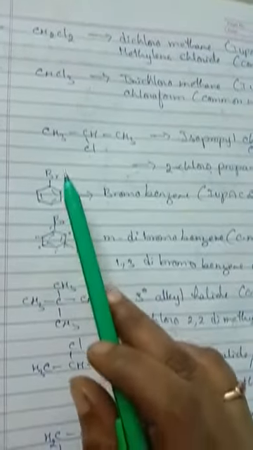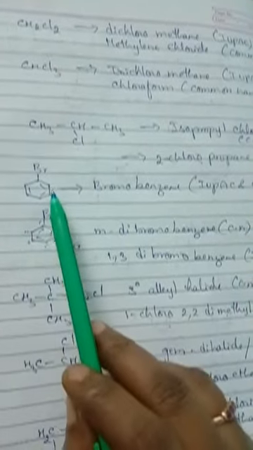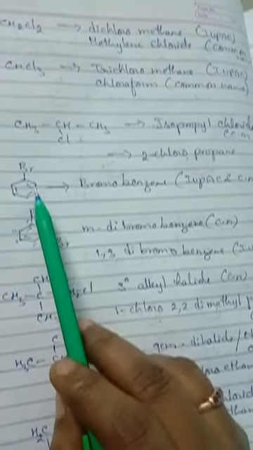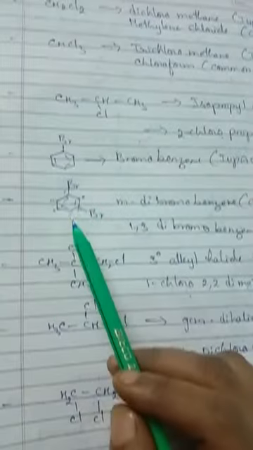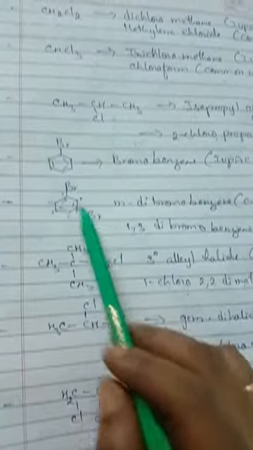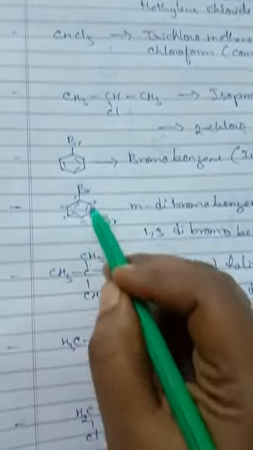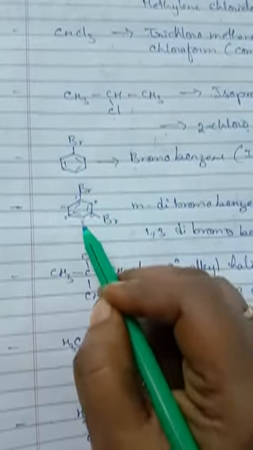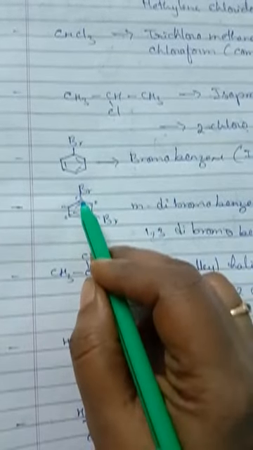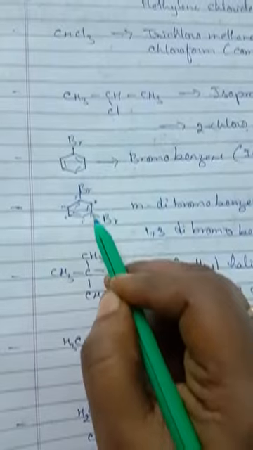Next, to the benzene ring, one of the halogens is present. What is the name, children? IUPAC name, bromobenzene, and the common name is also the same, bromobenzene. And here is another one. See, two halogens are present. So this one is the ortho structure, ortho, meta, para. Okay, this is ortho, meta, para.